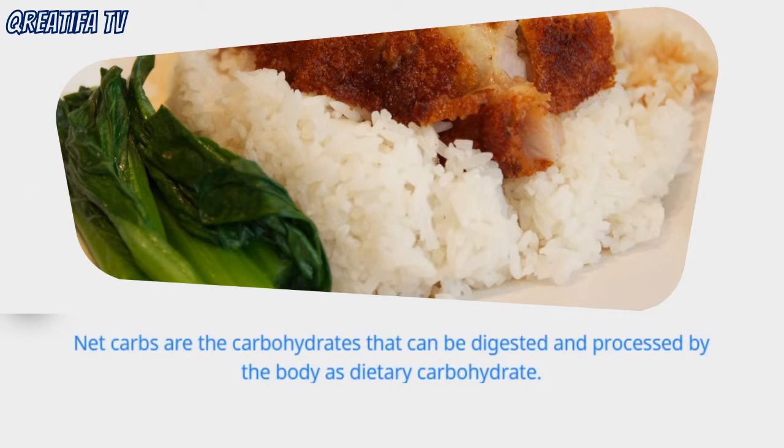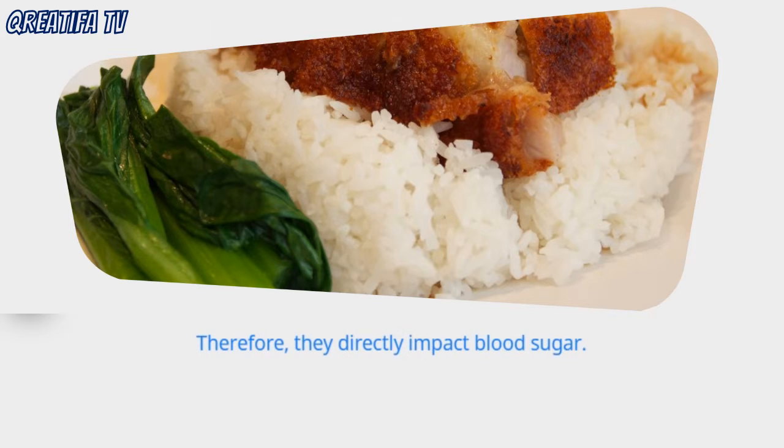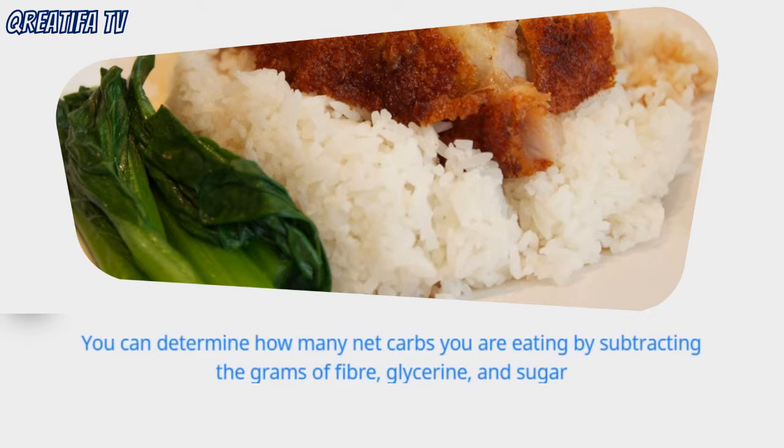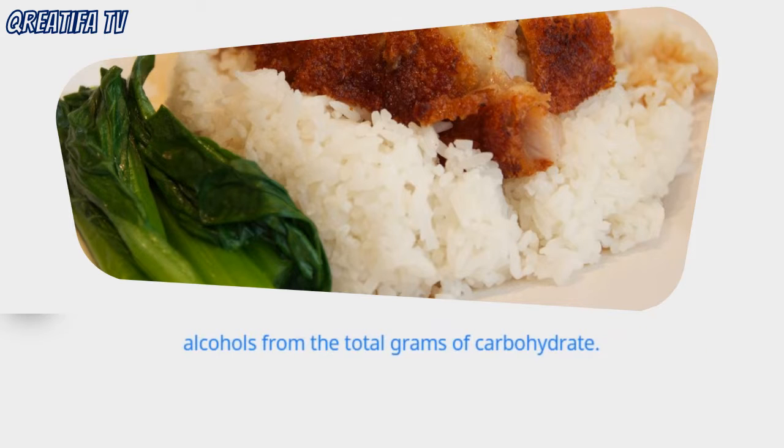Net carbs are the carbohydrates that can be digested and processed by the body as dietary carbohydrate. Therefore, they directly impact blood sugar. You can determine how many net carbs you are eating by subtracting the grams of fiber, glycerin, and sugar alcohols from the total grams of carbohydrate.